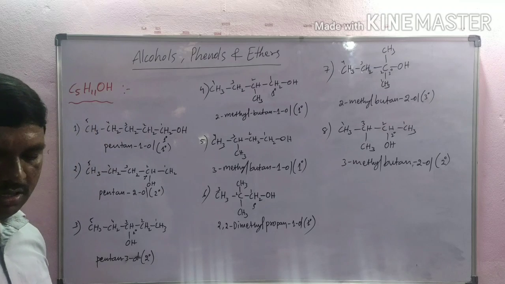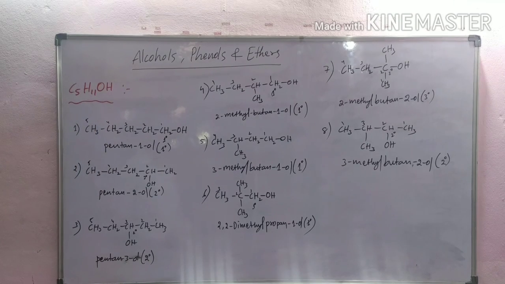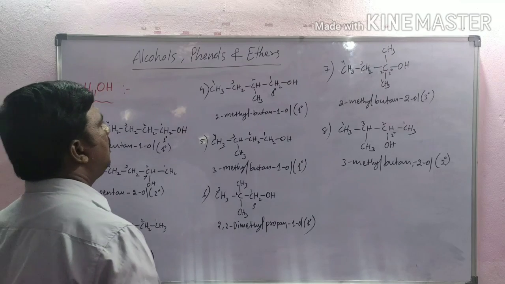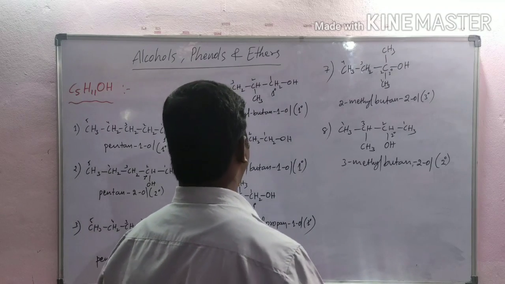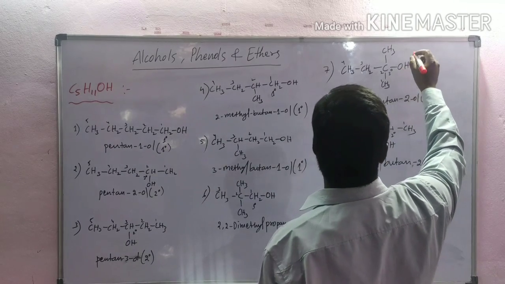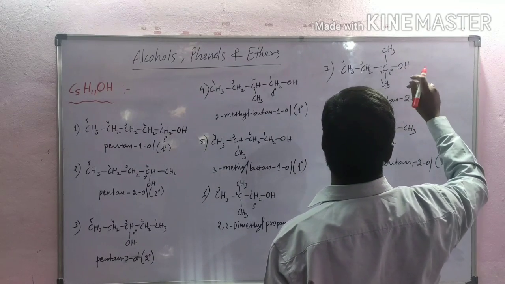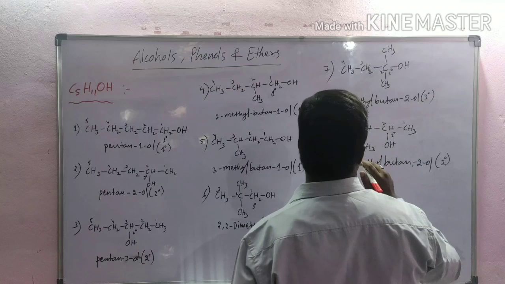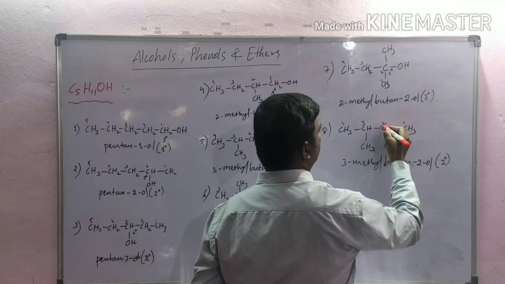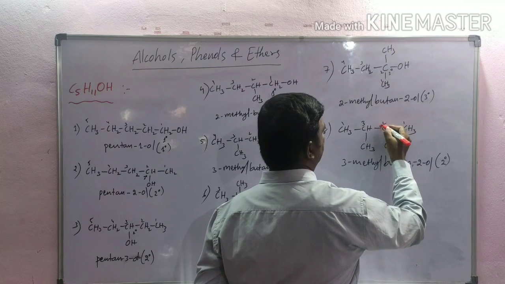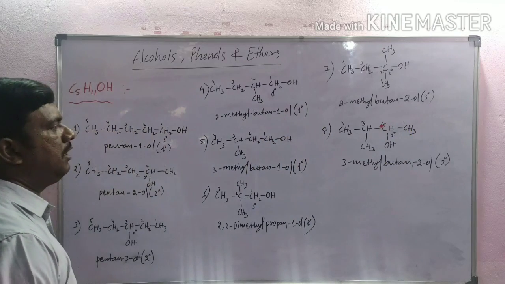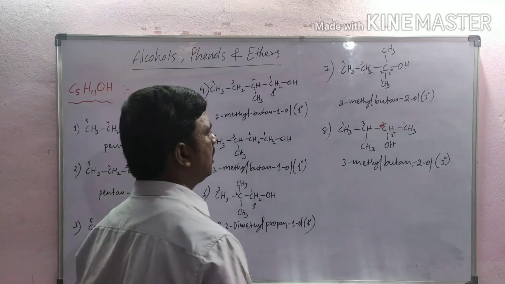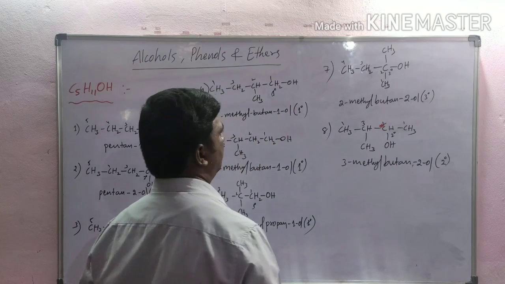In these 8 isomers, this carbon contains a chiral center. This carbon contains a chiral center.